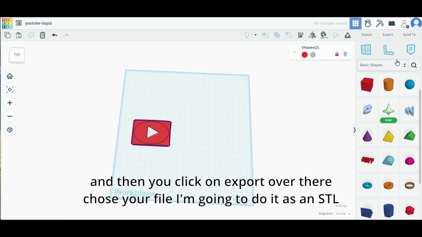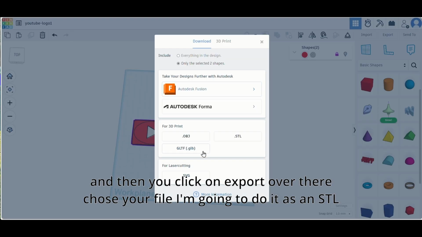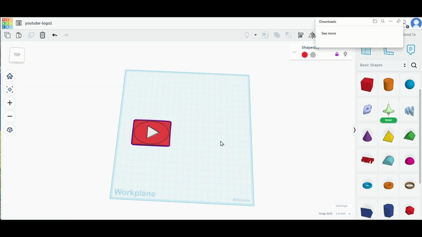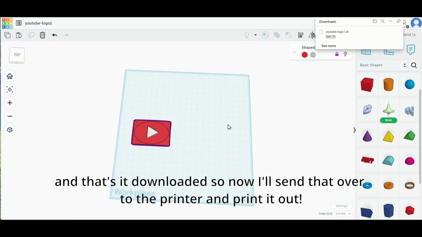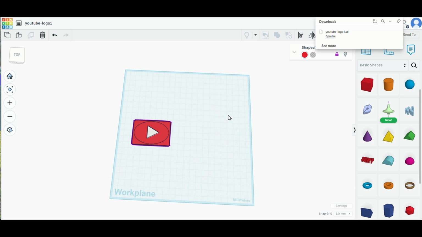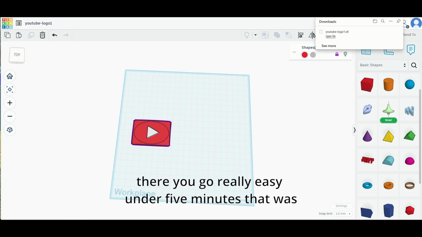And then you click on export over here, choose your file. I'm going to do it as an STL. And that's it, it's downloaded. So now I'll send that over to the printer and print it out. There you go, pretty easy, under 5 minutes that was.